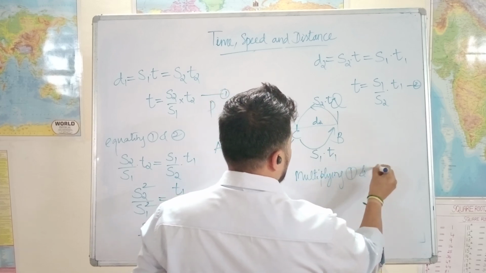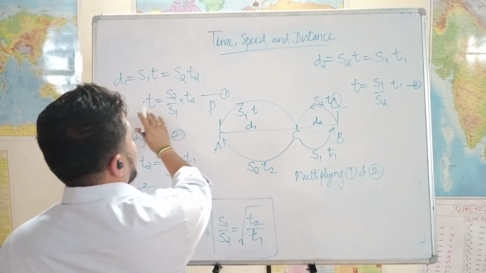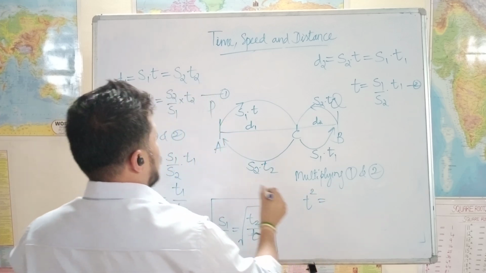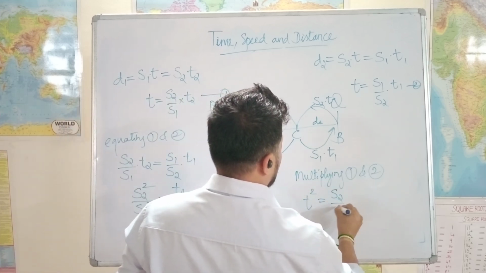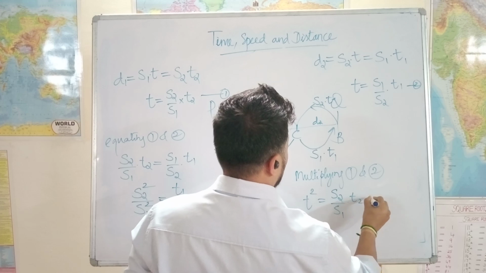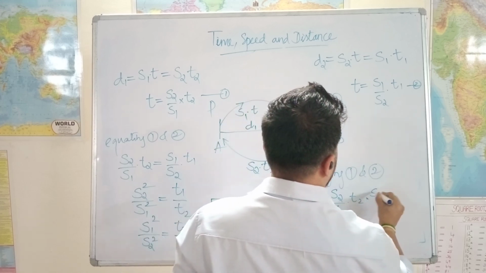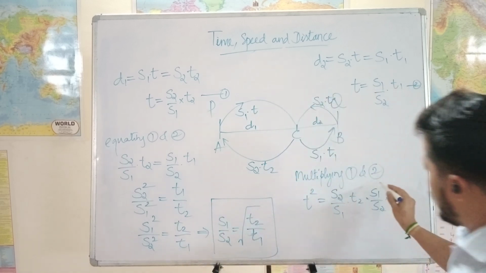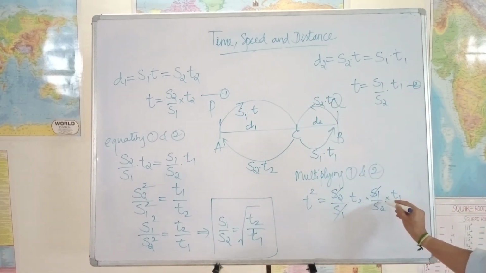Multiplying 1 and 2, what do we get? t and t multiplied, we get t square is equal to s2 by s1 into t2 into s1 by s2 into t1. So s1 gets cancelled, s2 gets cancelled.